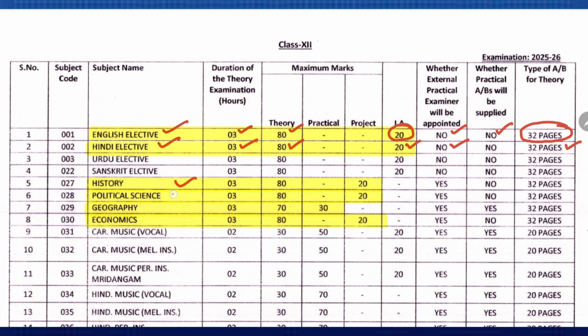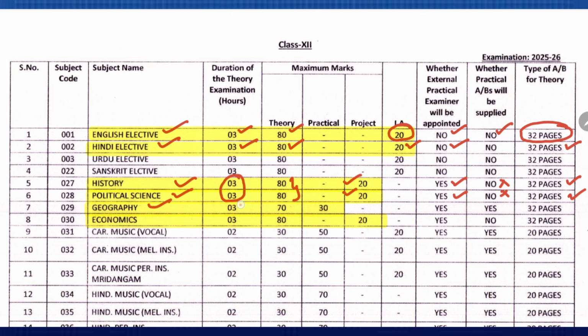Then for history and political science, the exam will be of 3 hours and 80 marks and they need to submit a project for 20 marks. For these two subjects an external practical examiner will be appointed but they won't be providing any practical answer book. For the theory exam they will get 32 pages.